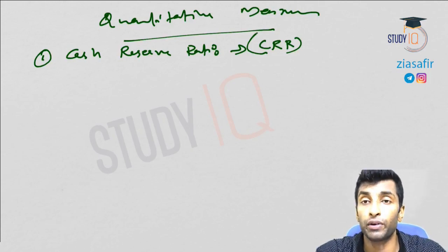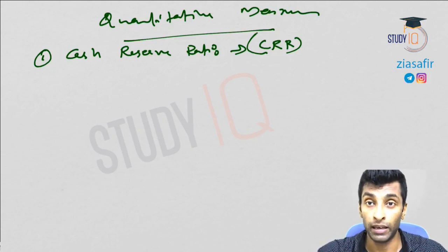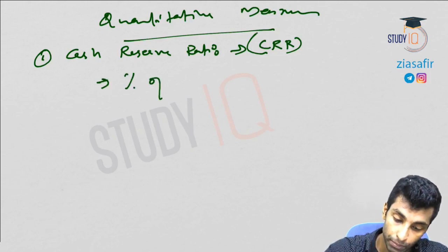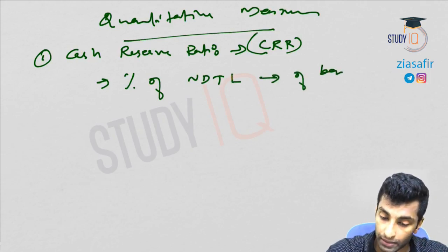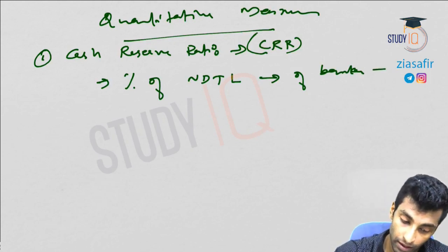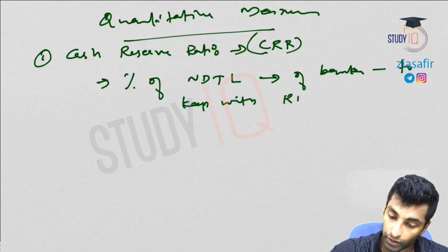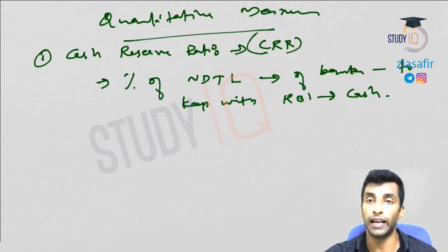That has to be kept with RBI in the form of cash. So it has to be kept in the form of cash with RBI, a certain percentage of NDTL. Okay, so it is the percentage of total deposits, I write it as NDTL, of banks to keep with RBI in terms of cash at any point of time.